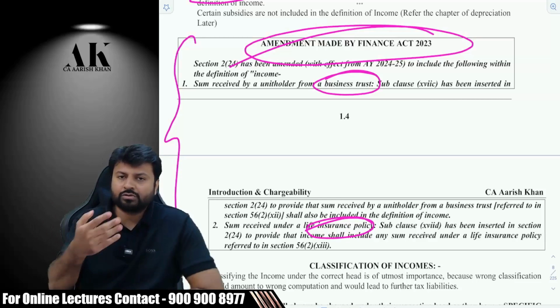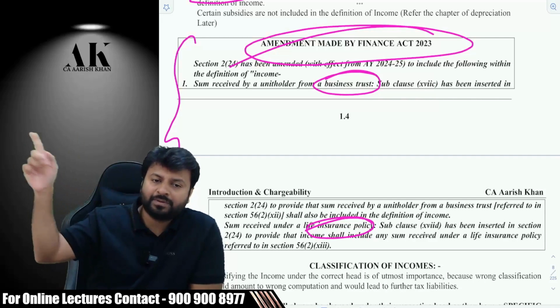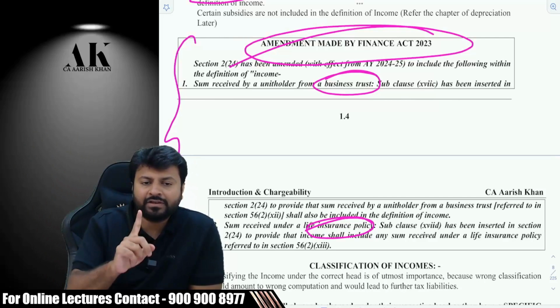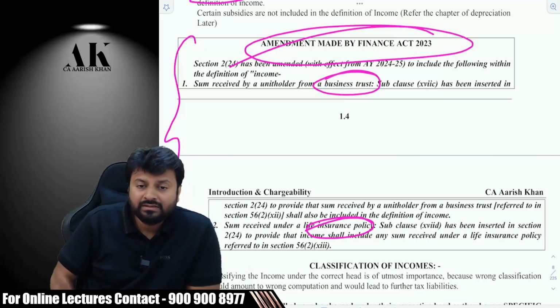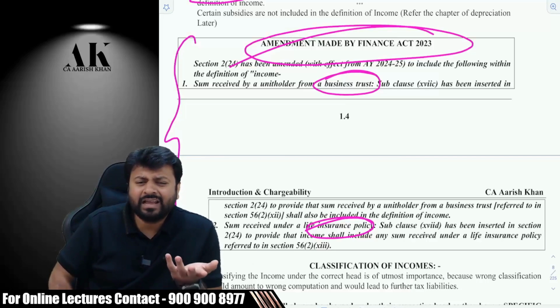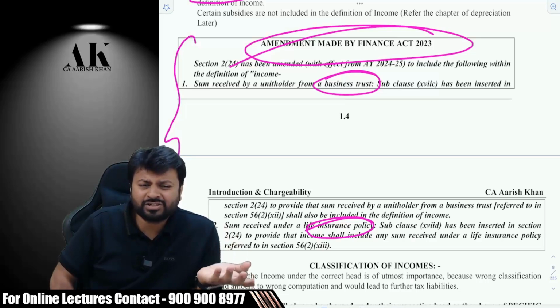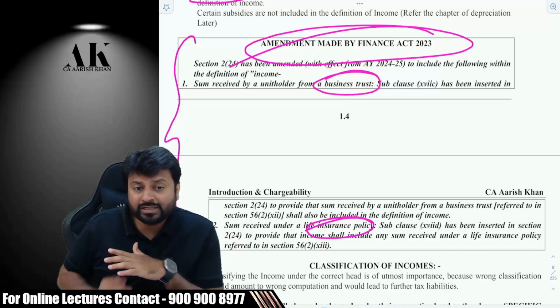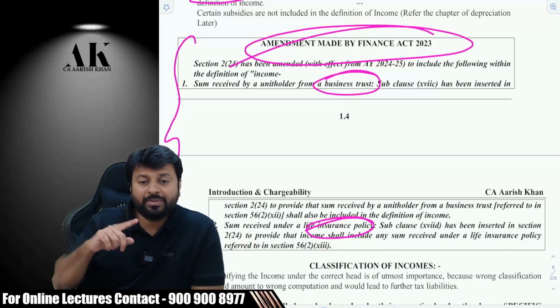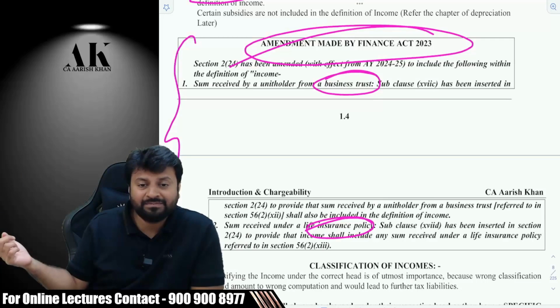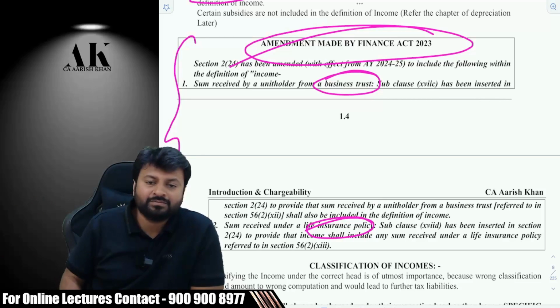There are some practical questions also which I have put, for big shots who are paying a life insurance premium of more than 5 lakh rupees a year. I hope you are aware that life insurance policy was exempt on maturity, subject to some conditions. But now they have made an amendment to increase the base. If you are paying more than 5 lakh rupees of premium in a life insurance policy, and you receive the money on maturity, it will be taxable now.